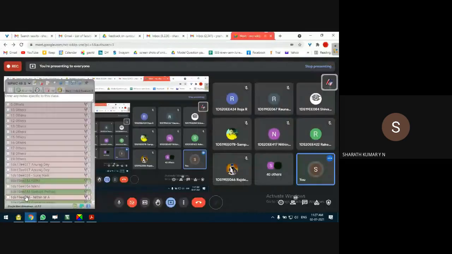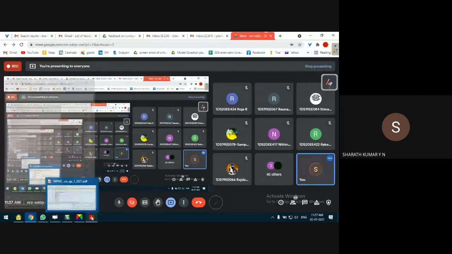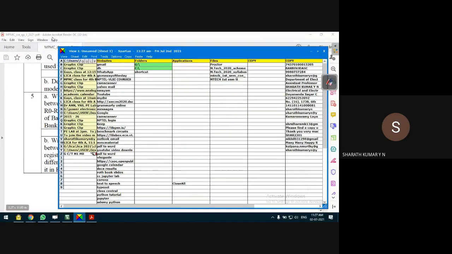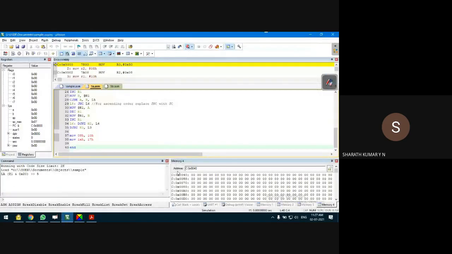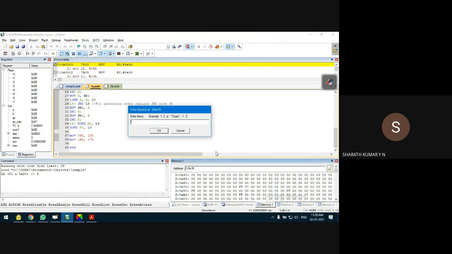the data we have to provide starting from 30H according to the question, 30H to 37H, 8 bytes of data. How to do that? Go to the compiler. Location 30H. Since it is an internal RAM location, it should be D for data memory, 0x30. So starting from 30, we have to provide data in some random order. So modify memory at 30H. I'll give some data in random order.